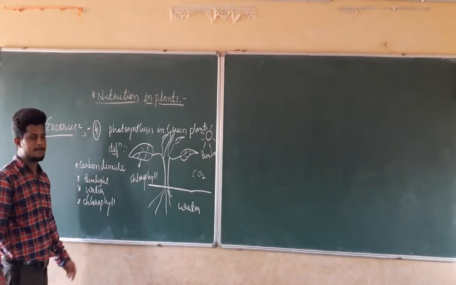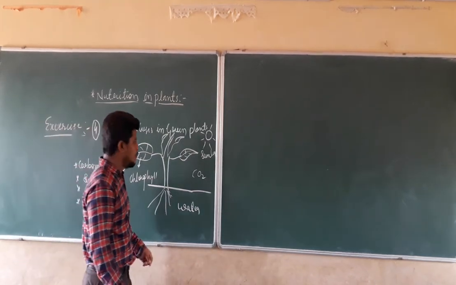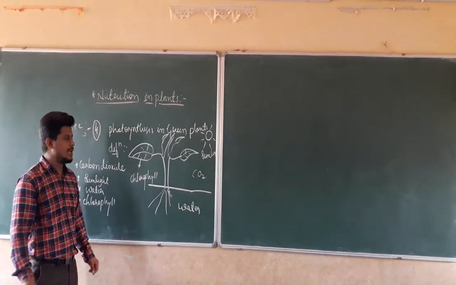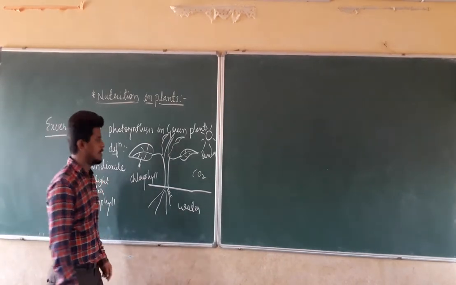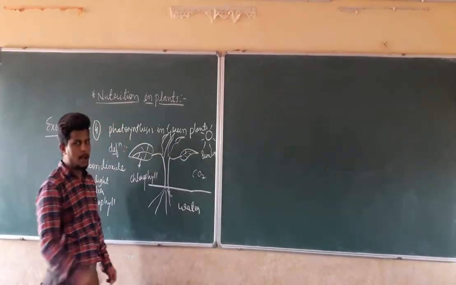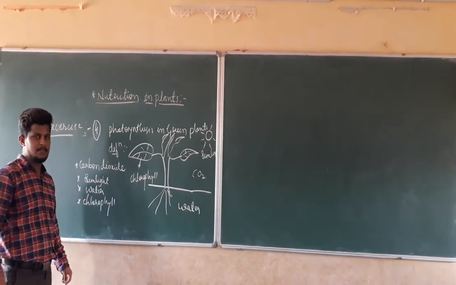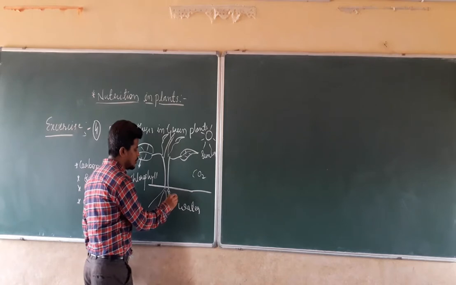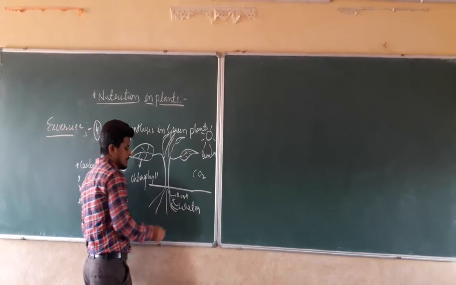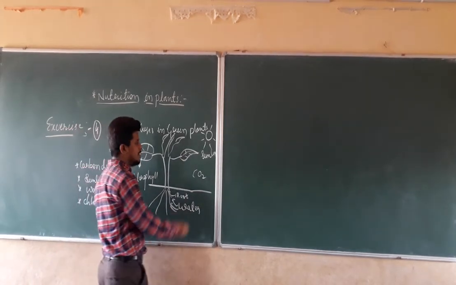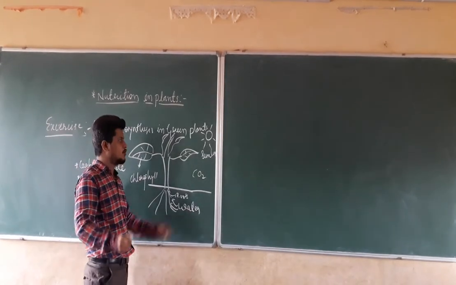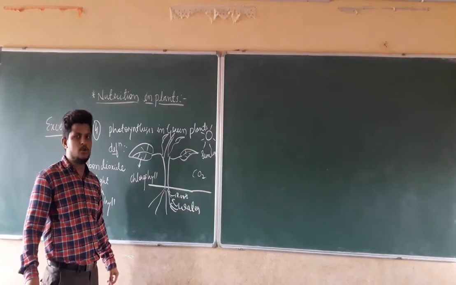And we already discussed that the food factory of any plant is the leaves. So the preparation of food by photosynthesis happens in the leaves only. Now how does it happen? The water is absorbed by the roots. Sunlight is absorbed by the chlorophyll which is present in the leaf, and water is absorbed by the roots.